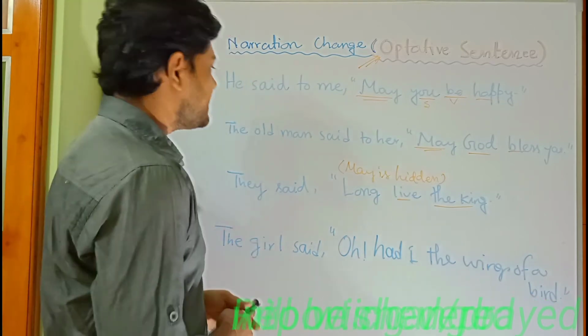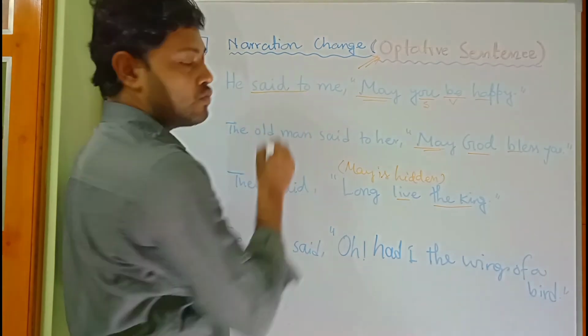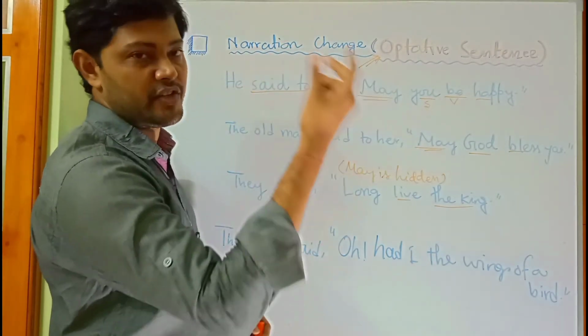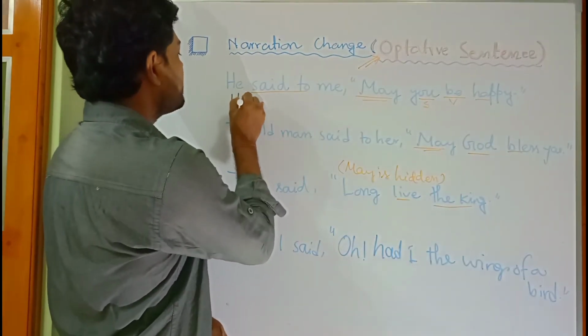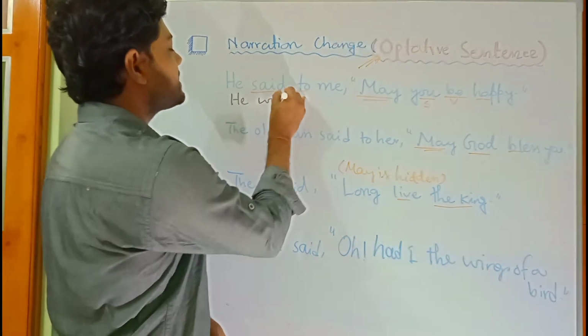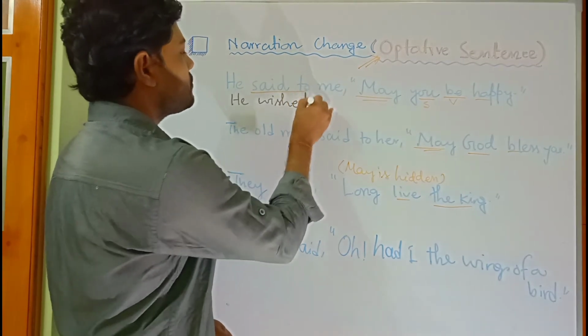So the first thing that we have to do, that we have to change the said to into wished or prayed in case of past tense. So here he said to will be changed into wished because it's a wish of mind, a desire. So in the past tense wished.